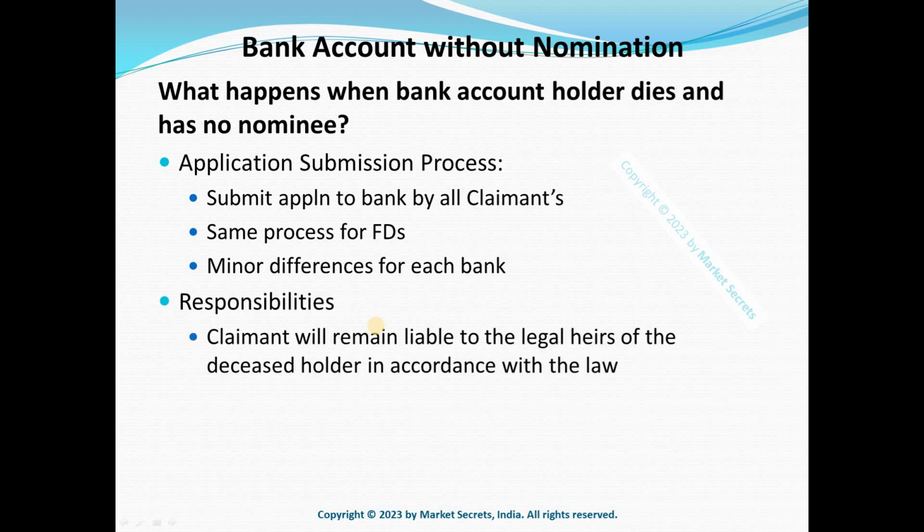And finally, the responsibilities. The claimant will remain liable to the legal heirs of the deceased holder in accordance with the law. If 2 people are claiming the amount and the amount is transferred to just one person's name, he is liable to settle it with the other one. That needs to be very clear. Even though the money is being transferred to the claimant, it needs to be settled properly with the legal heirs. So this is how the settlement happens when a bank account holder dies and doesn't have any nominee tagged to his account.